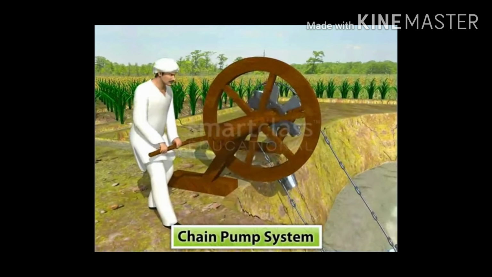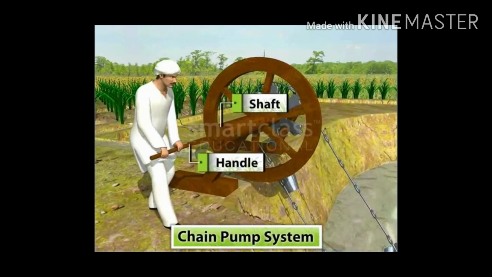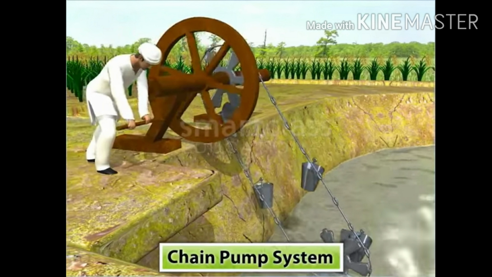Students, the next traditional method is the chain pump system. Actually in the chain pump system, two wheels are connected through a chain. One is near the water source and the other is near the field, and there is one handle through which the wheel is rotated. You can see in the picture, and in this way water is lifted upward, and buckets are also connected through a chain.